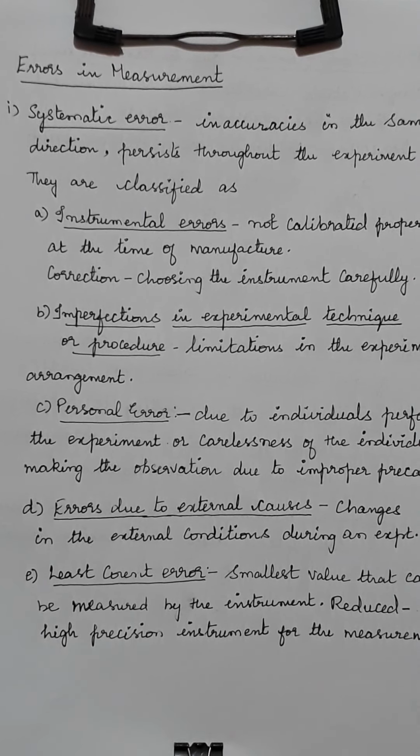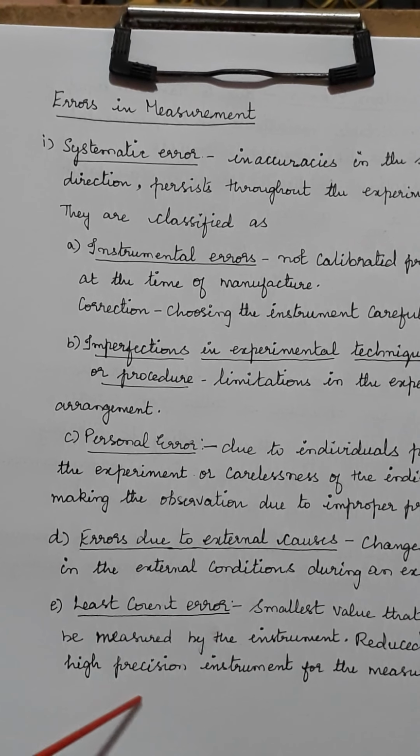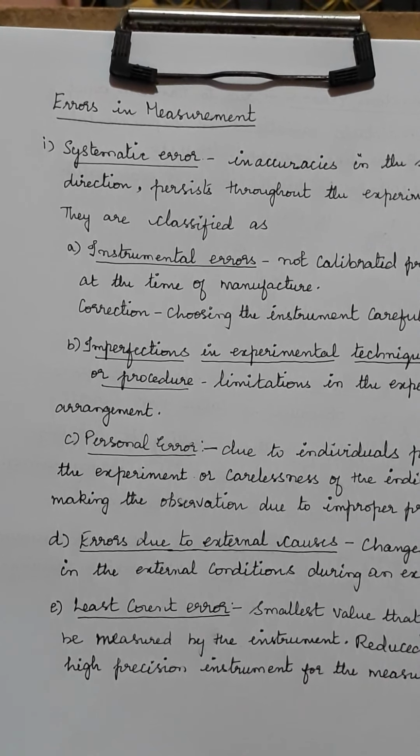Then the last one, the fifth one, is least count error. This is again due to the instrument. In 10th standard you all have studied least count. Least count is nothing but the smallest value that can be measured by the instrument. Correct? So if there are errors in that least count, then it may cause some variations in the result. How it can be reduced is by using a highly precise instrument for the measurement.